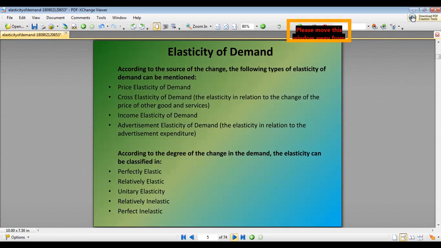The elasticity of demand can be price elasticity of demand, cross elasticity of demand, that is the elasticity in relation to the change in price of other goods and services, and we have income elasticity of demand and advertising elasticity of demand. The elasticity can be classified as perfectly elastic, relatively elastic, unitarily elastic, relatively inelastic, and perfectly inelastic.